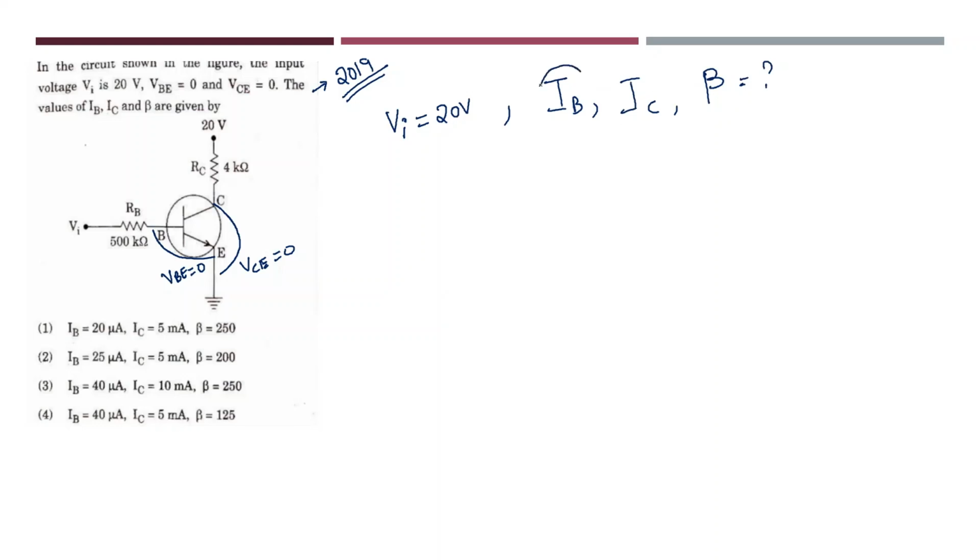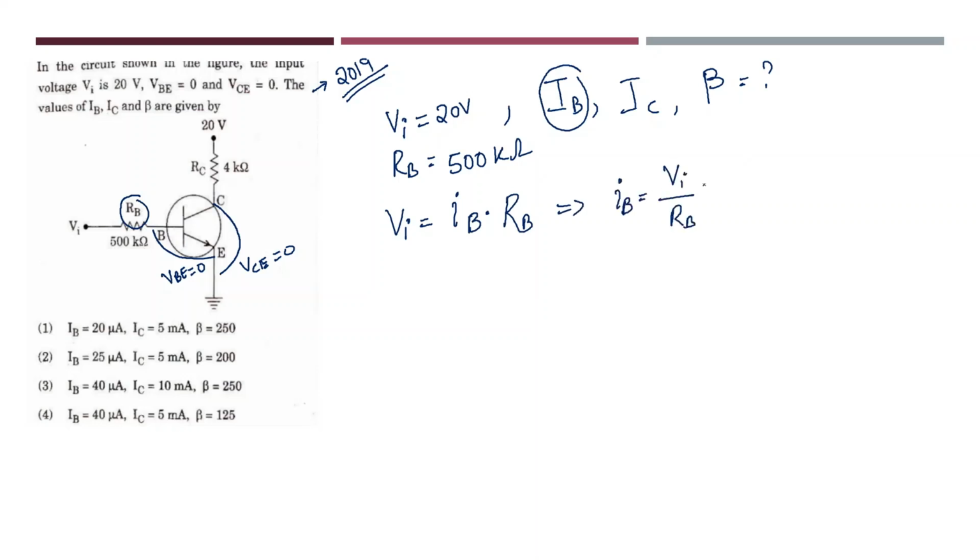First of all, let us find the base current. Input voltage is given and input resistance is given. RB is given. How much is RB? 500 kilo ohm. I know that input voltage is equal to input current, that is IB into RB. From this I can write IB is equal to input voltage divided by RB. How much input voltage has he given?